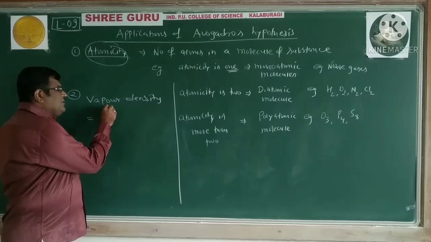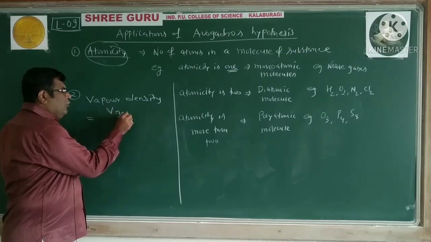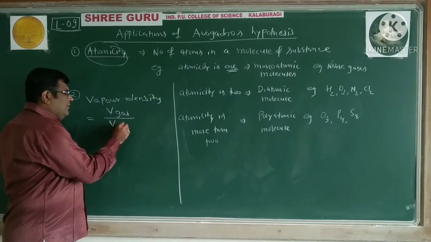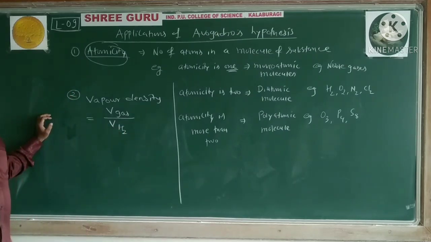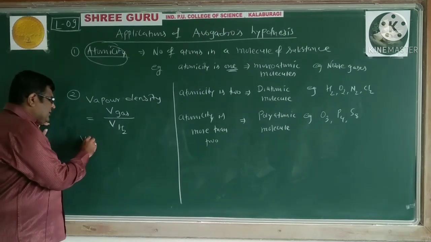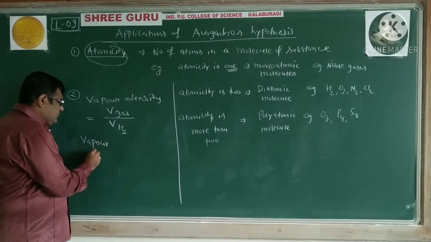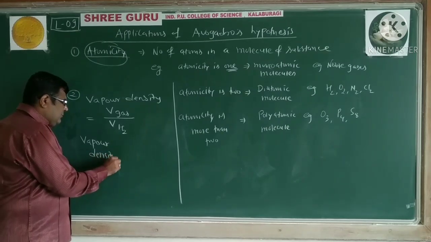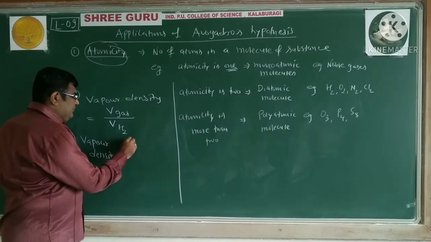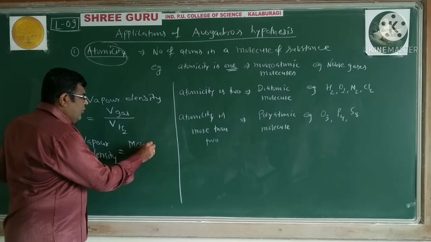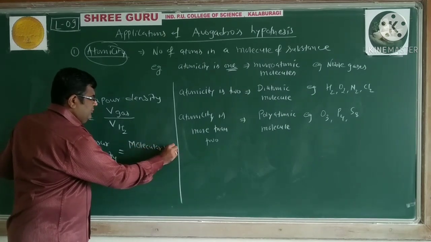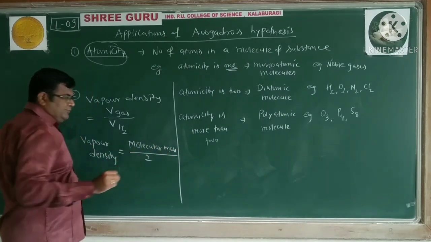The vapor density is nothing but the ratio of the volume of a gas to the volume of hydrogen at the same temperature and pressure. And this vapor density is found to be molecular mass divided by 2.